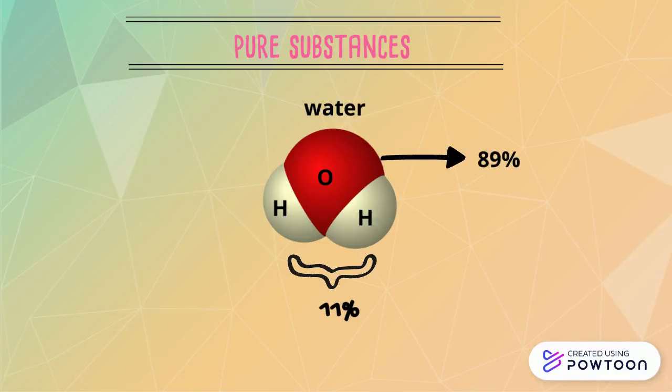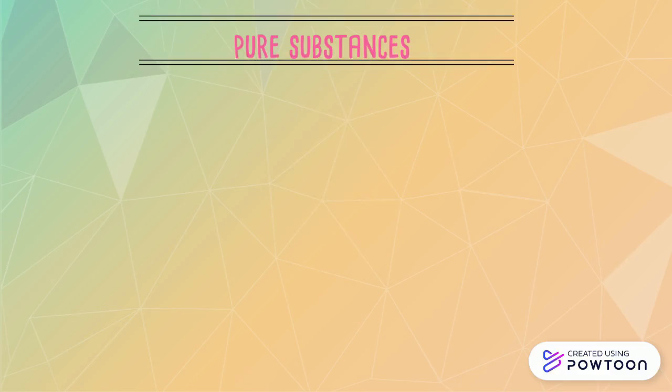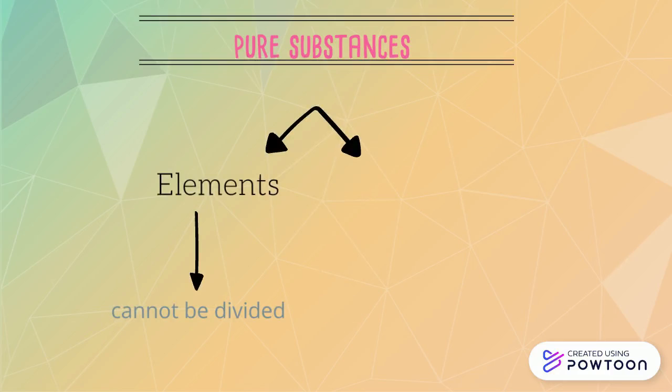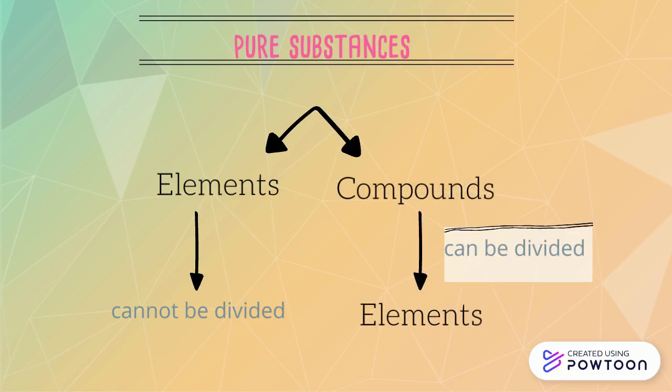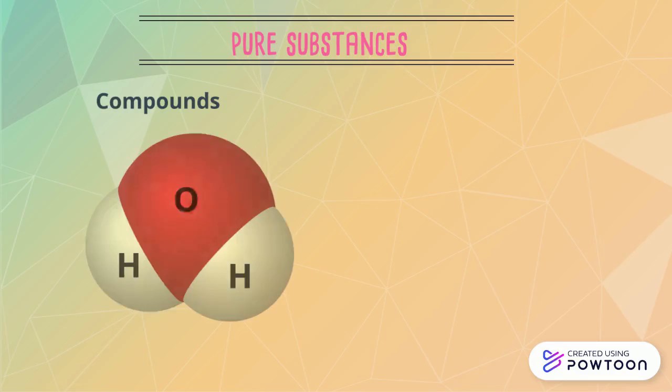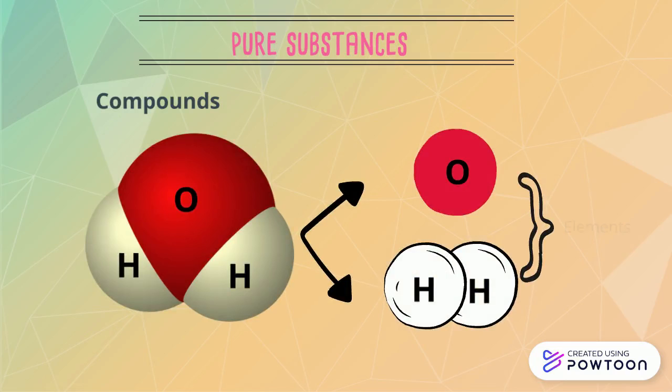Pure substances can be divided into two classes: elements that cannot be broken down into simpler substances, and compounds that can break down into two or more elements. Example: water, which is made up of two hydrogen atoms and one oxygen atom.